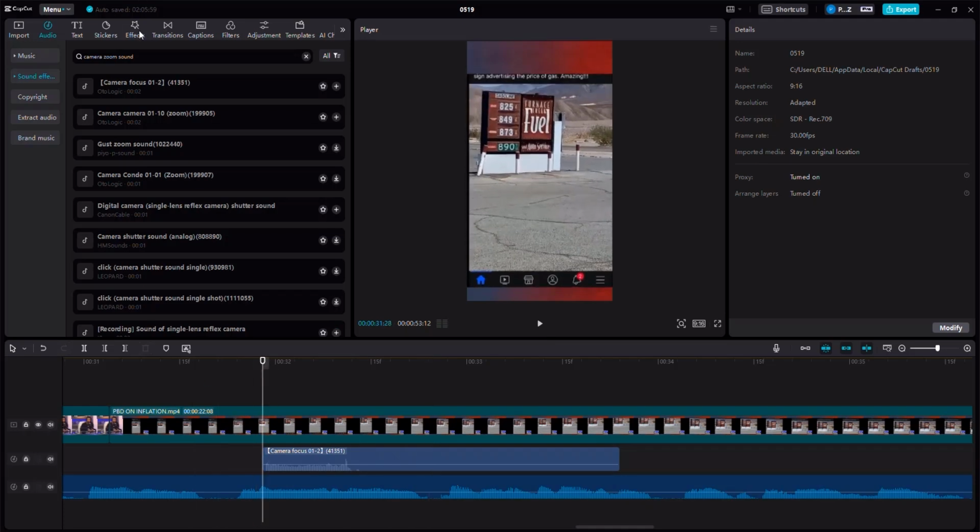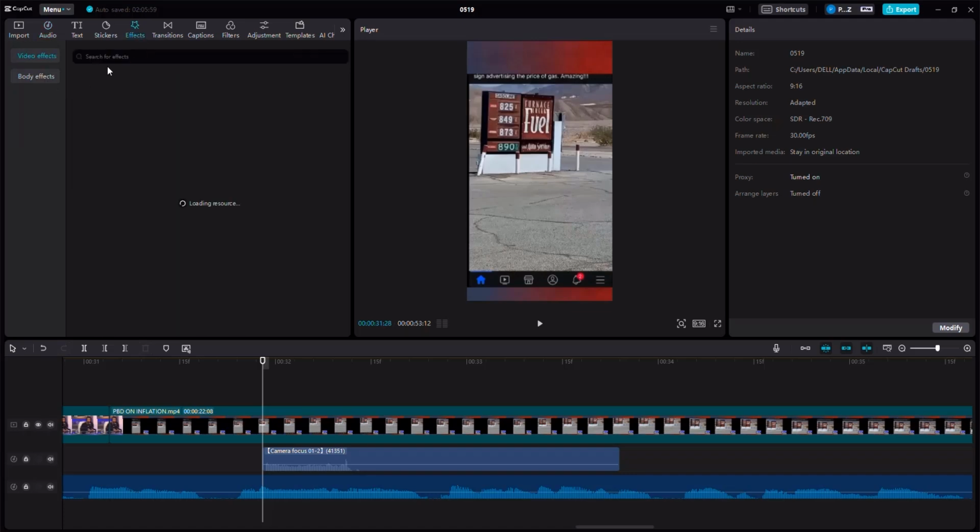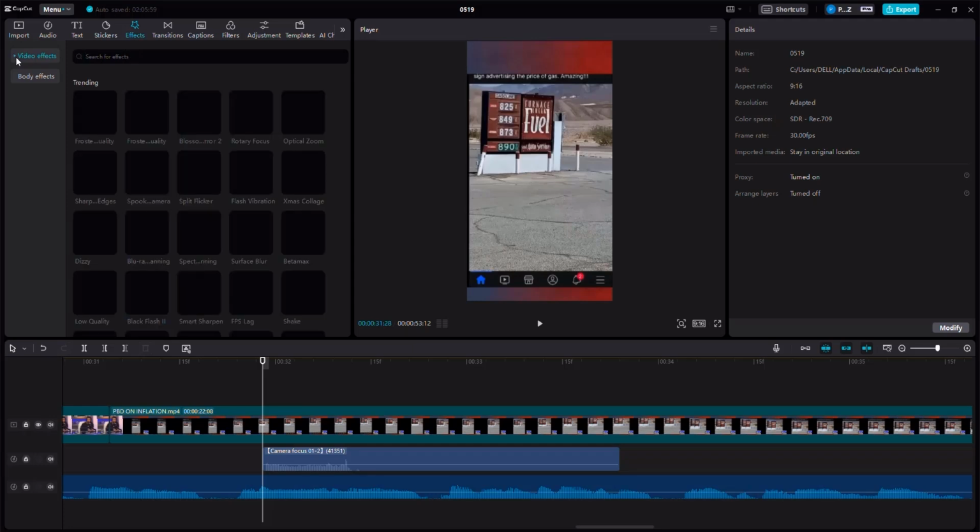Now let's go ahead and add an effect with the zoom to actually showcase that he's basically zooming. So if you go to effects and if you search for a zoom or a camera effect, you'll find it.